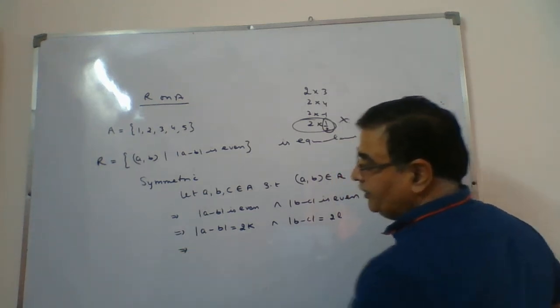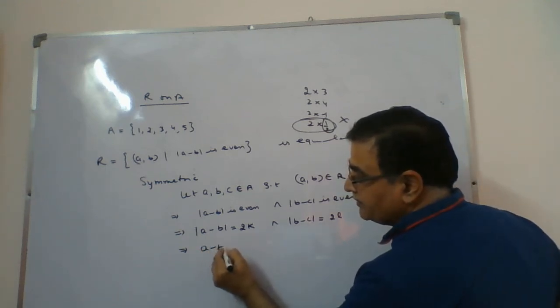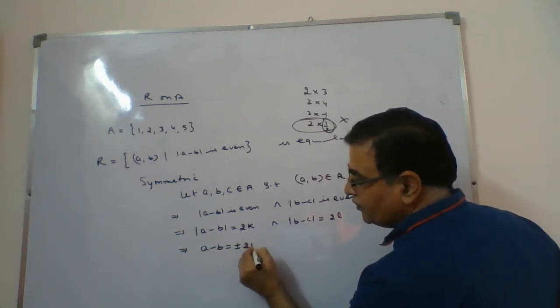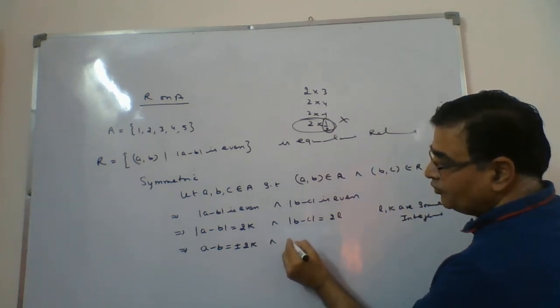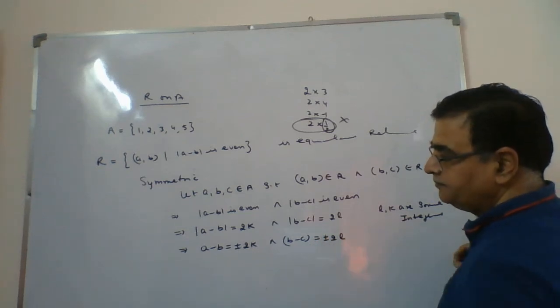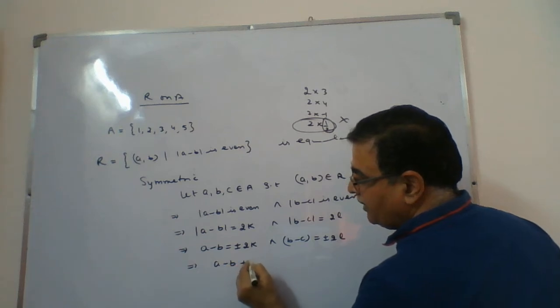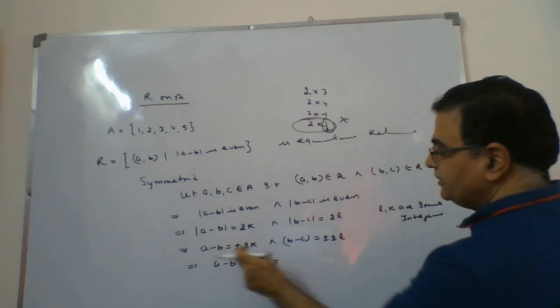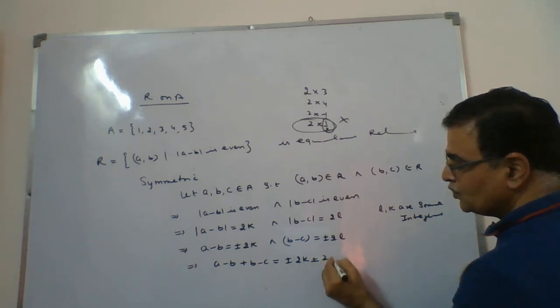Now how to solve it further? Because a modulus is there, we should remove this modulus. A minus b, if you remove the modulus, will be plus minus 2k. And at the same time, b minus c will be plus minus 2l. Now we can add it, a minus b plus b minus c. This plus this will be plus minus 2k plus minus 2l.